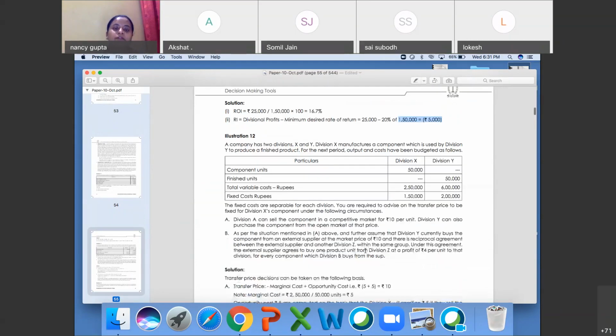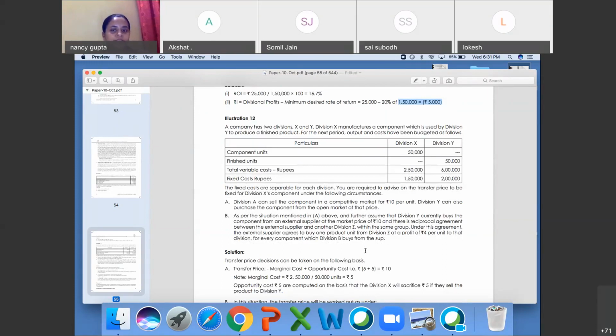Shall we continue? Question number 12: a company has two divisions, X and Y. Division X manufactures a component which is used by division Y to produce a finished product for the next period. Output and cost have been budgeted as follows. Component 50,000 units, finished units 50,000. Total variable cost 2,50,000 and 6 lakh. Fixed cost rupees 1,50,000 and 2 lakh. The fixed costs are separable for each division. You are required to advise the transfer price to fix for division X's component under the following circumstances.